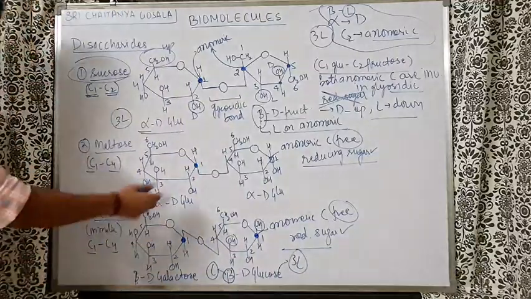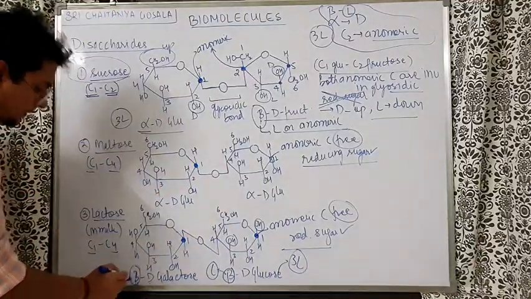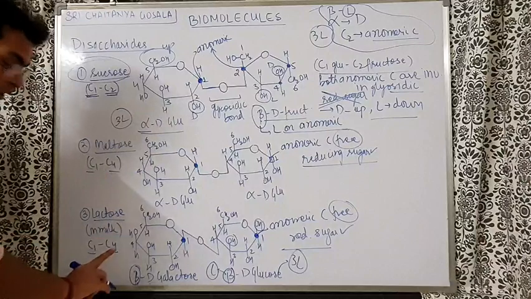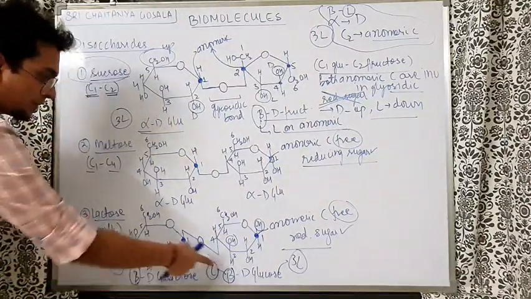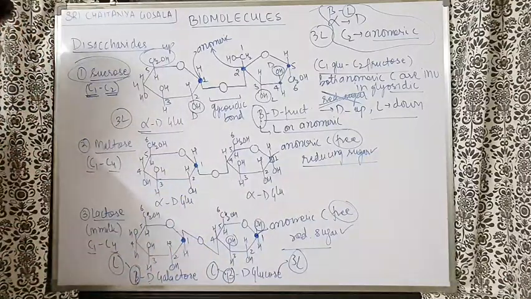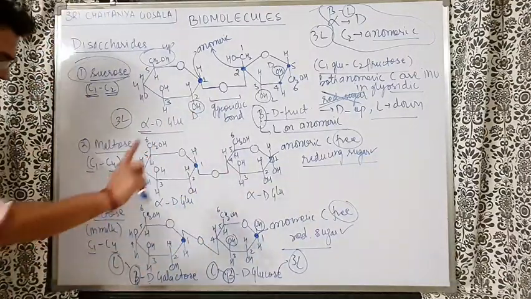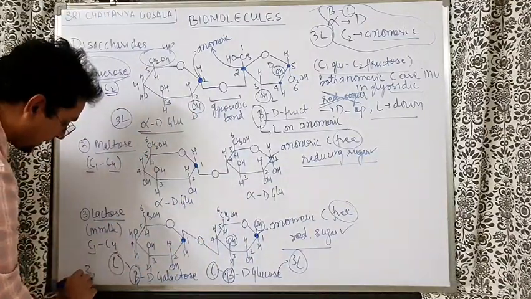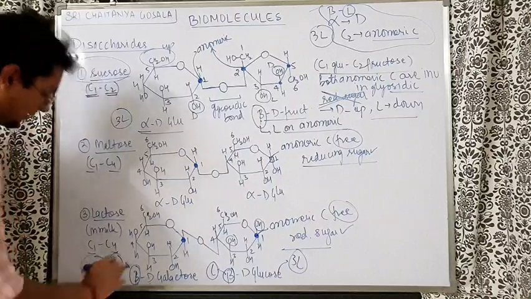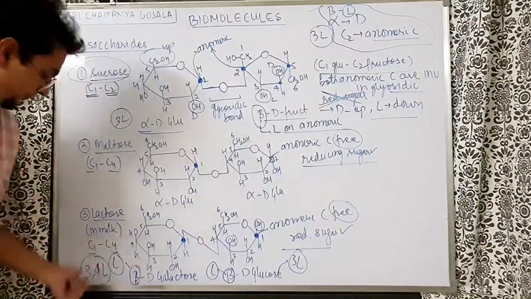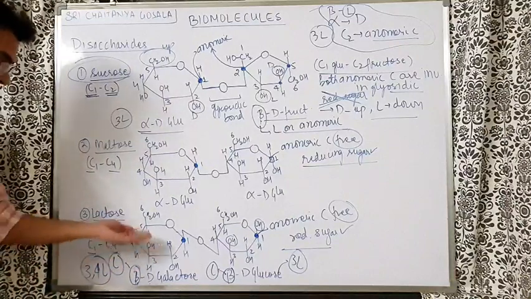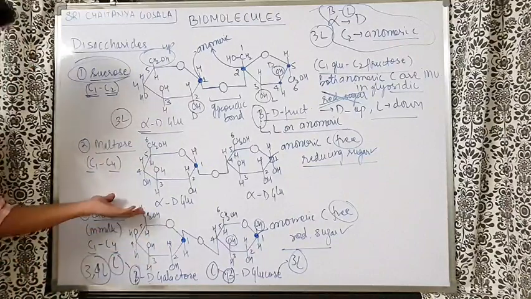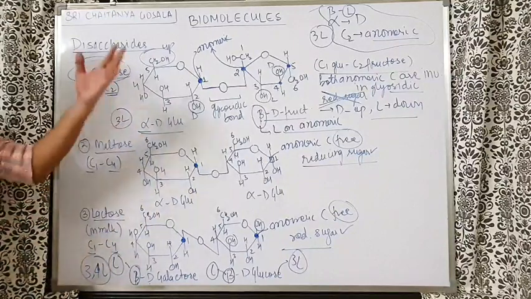Going ahead, in beta D galactose, understand beta means the anomeric carbon OH will be up. So this OH came up, making the glycosidic bond. Then for galactose, we remember one more trick, 3,4-L. 3,4-L means the third and fourth carbon OH will be up. So the second carbon is automatically down and CH2OH is always up. So this is the structure of lactose here.